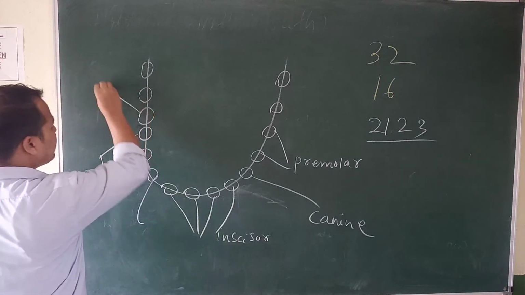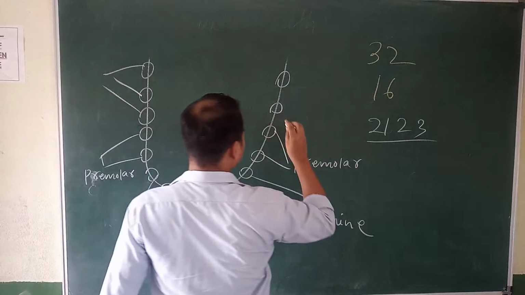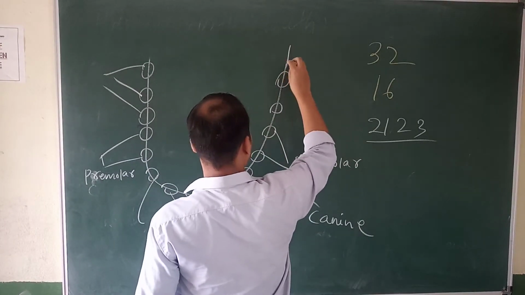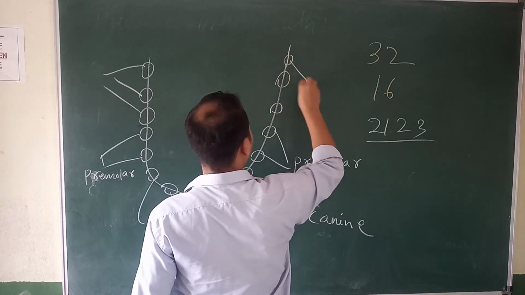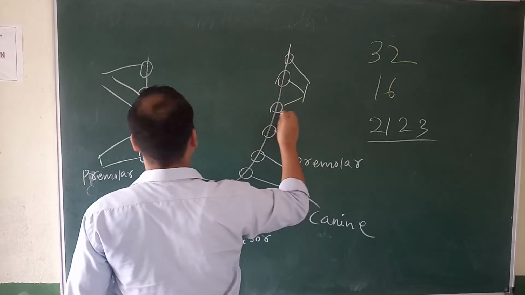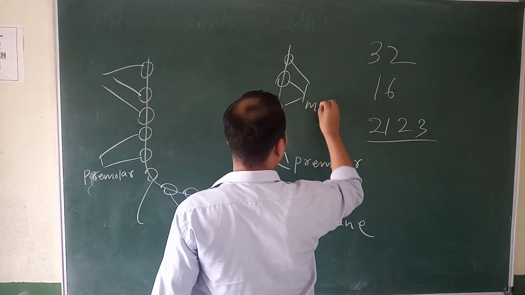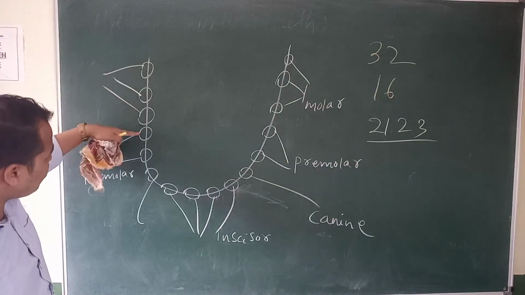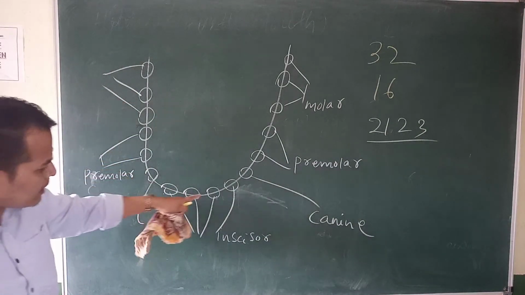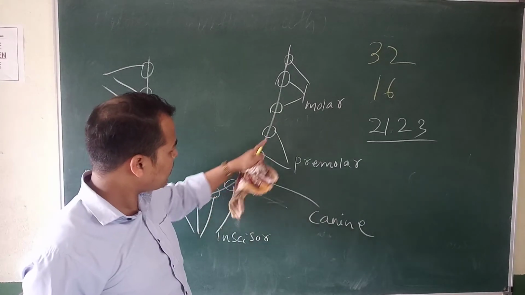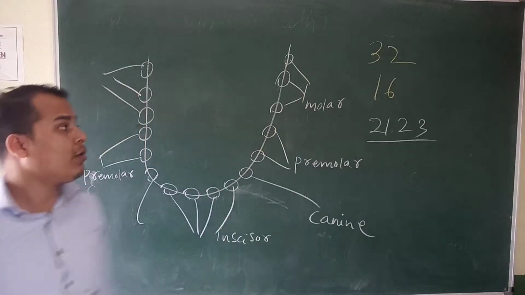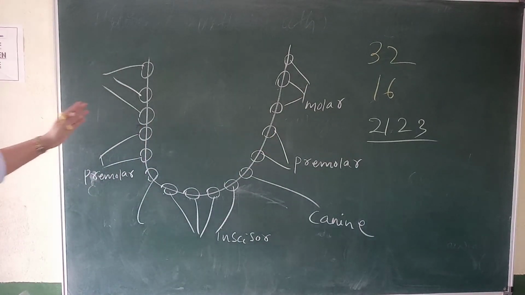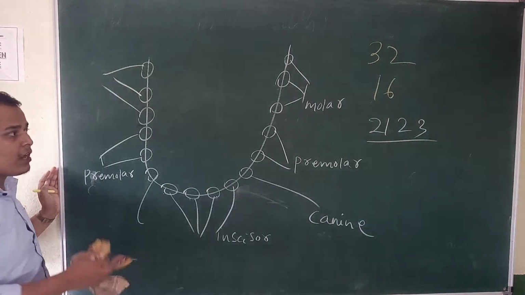Then the remaining is 3. Okay, it is molar. So 1, 2, 3, 4, 5, 6, 7, 8, 9, 10, 11, 12, 13, 14, 15, 16. Okay. So all the 16 teeth. So it is one jaw.